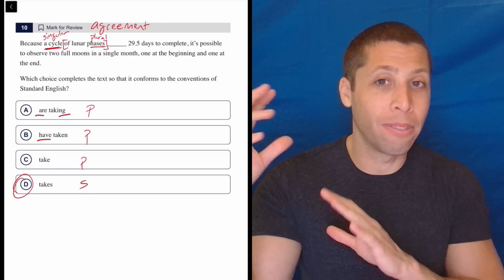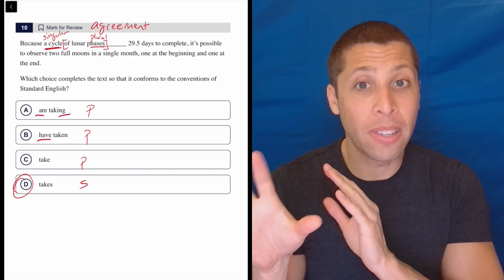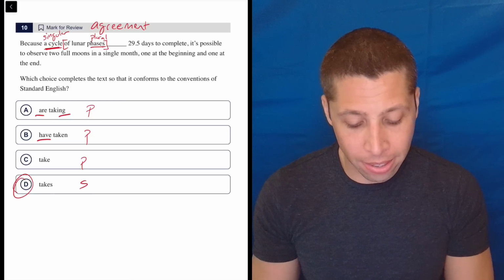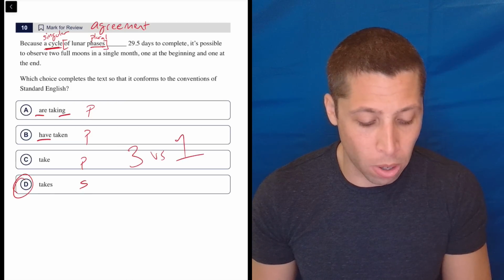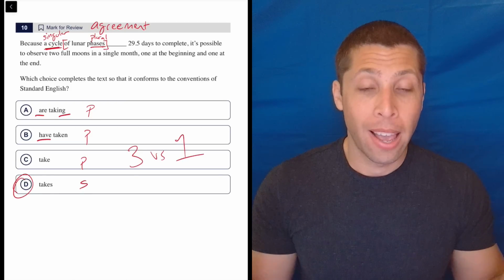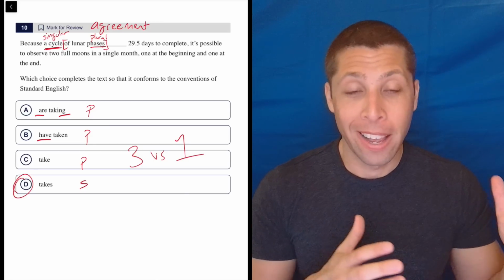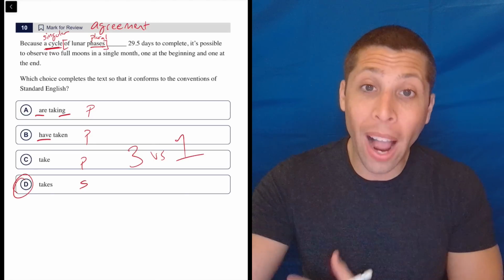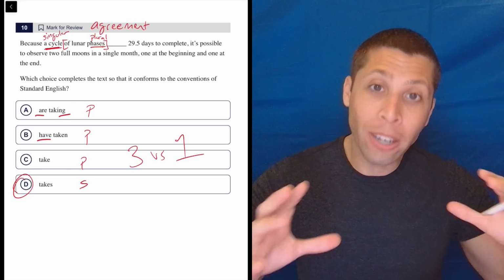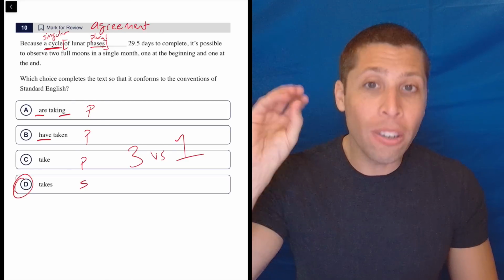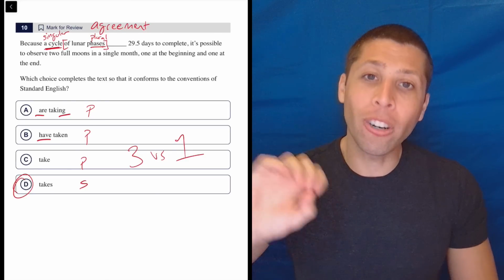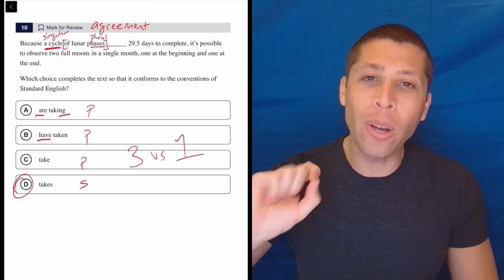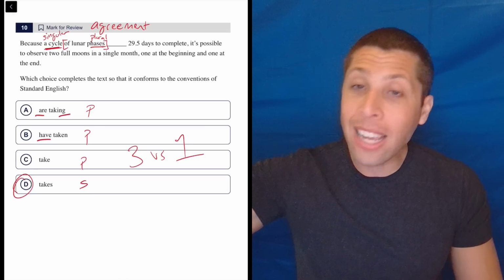We have the kind of strategic way, playing the game of the SAT, right? Categorizing these and recognizing that the 3 versus 1 rule exists. That can help us get to an answer. Then we also have the more just traditional grammatical way to prove our answer. And we should try to do that, but we should try to do it in the right order. Do the strategy first, get an answer, and then think about the grammar. And that way you are less likely to mistake what the subject is.